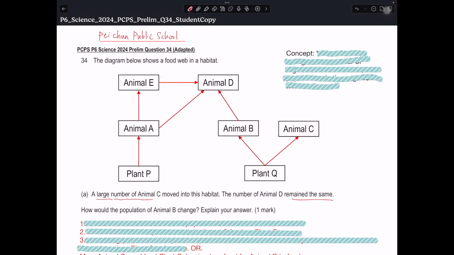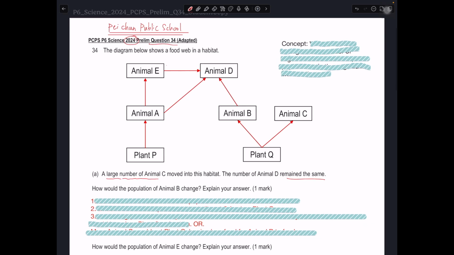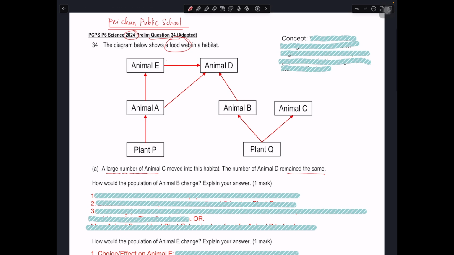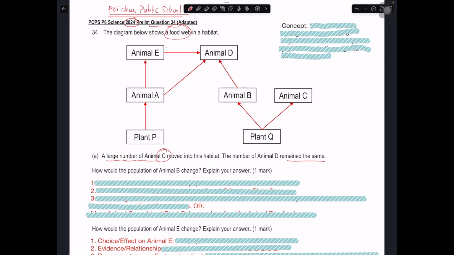So today I'll be going through Pei Chun Public School paper. This is their P6 2024 Prelim question number 34, and this is a question on adaptation as well as food web. Food web is the main question. Okay, so you have plant P, Q, then all the way from animal A to animal E. A large number of animal C move into this habitat. D remain the same. How will B and E change?